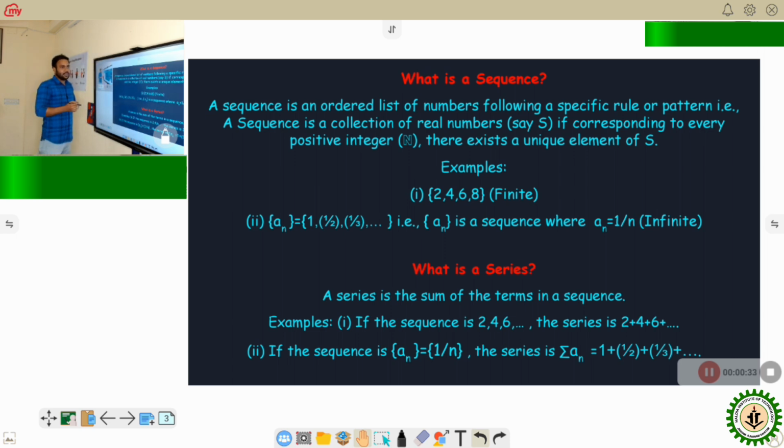There are many types of sequences. They can be finite or infinite. The infinite sequence is our subject of discussion.